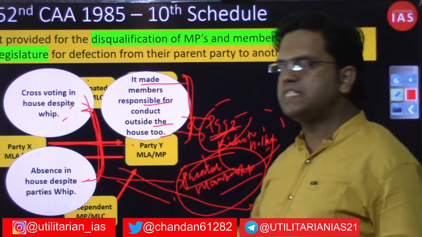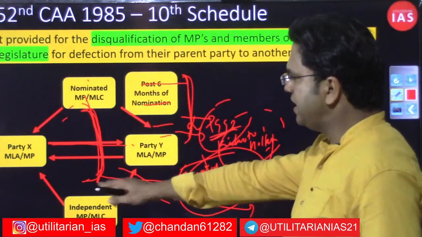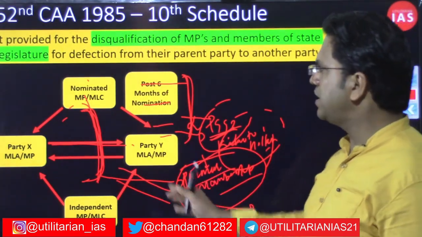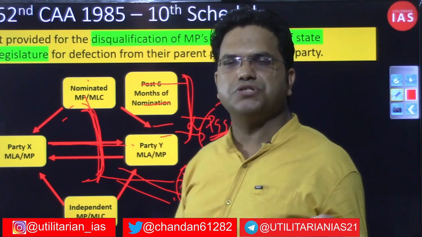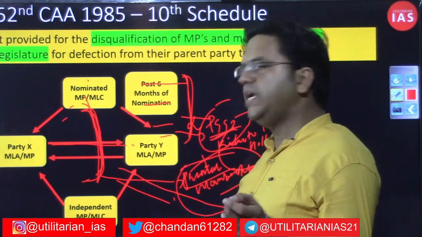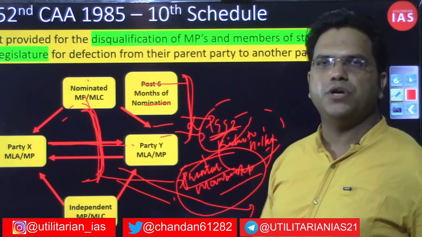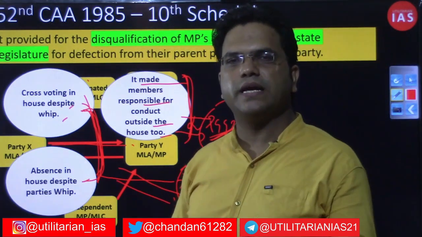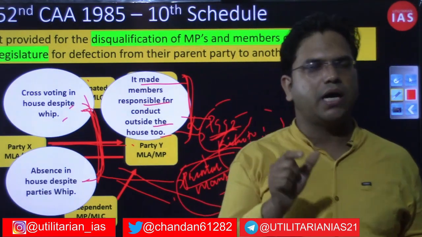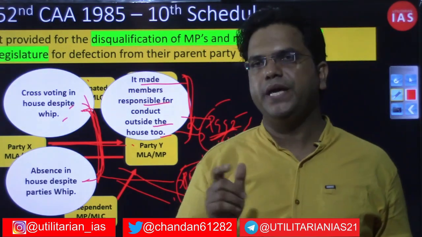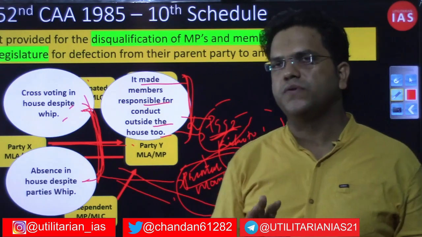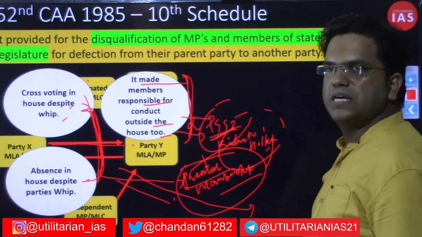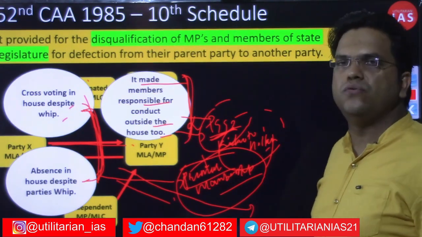So on these accounts, these are the class of people, right? Nominated members, independent members, or members belonging to another party, if they are trying to jump ship to another party, or the nominated member after 6 months trying to join another party, or an independent member trying to join any political party, or if these people are indulging in these kinds of activities, then their candidature will be disqualified on a complaint, not suo motu, on a complaint made by the party whip to the presiding officer of that particular house. So I hope you will have clarity on the provisions of the 52nd constitutional amendment, that is, the 10th Schedule.